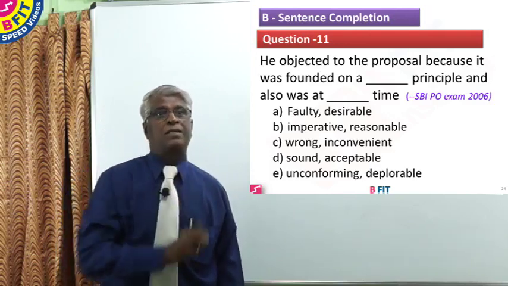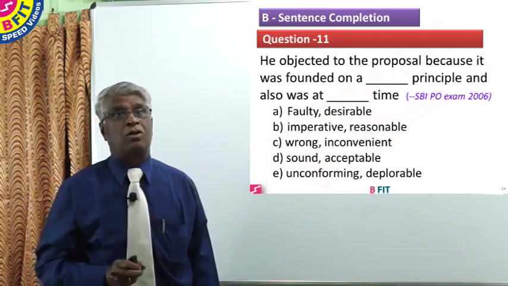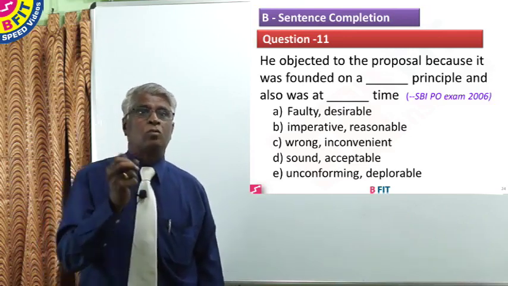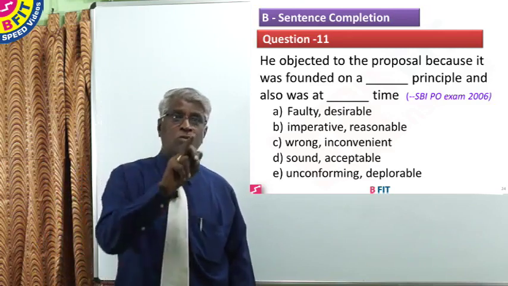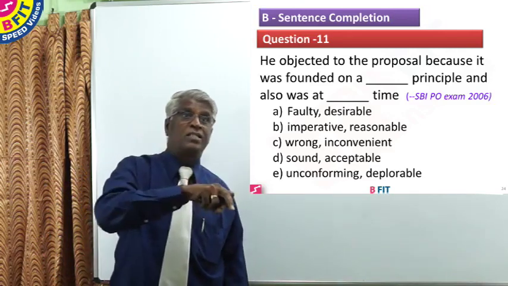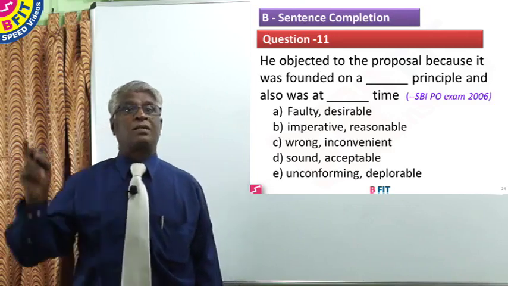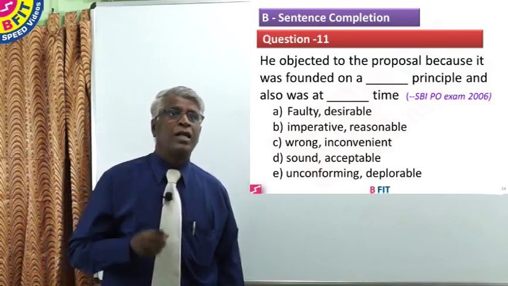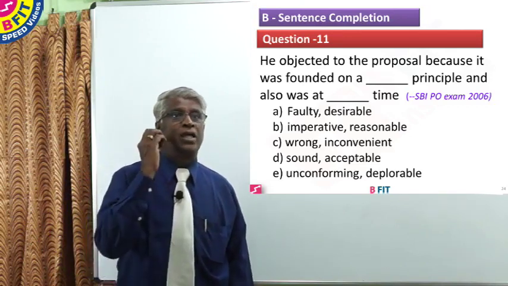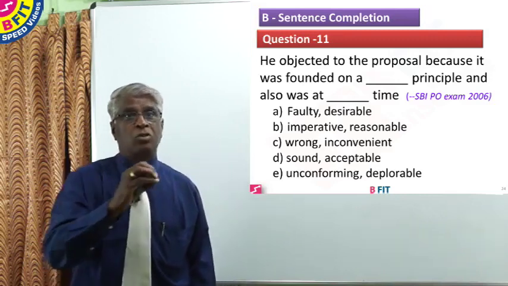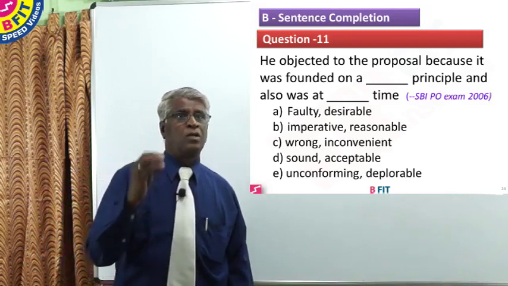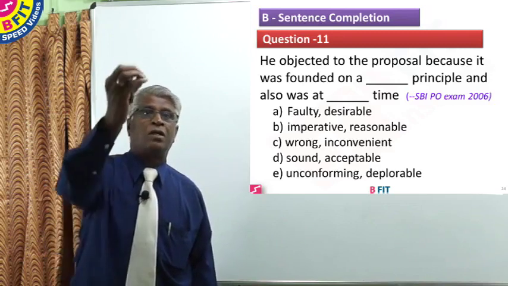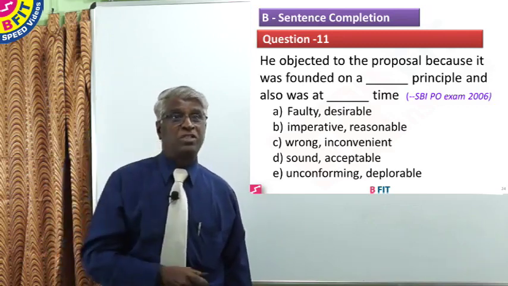If you take faulty, he objected to the proposal because it was founded on a faulty principle and also was at a desirable time. Both qualities should be negative. Faulty is negative, desirable is positive. Therefore desirable is wrong. That has to be excluded. So what we are left with is imperative, reasonable. Both are positive qualities. Now reasonable is a positive quality, but then it is not the reason for something to be rejected or objected to.